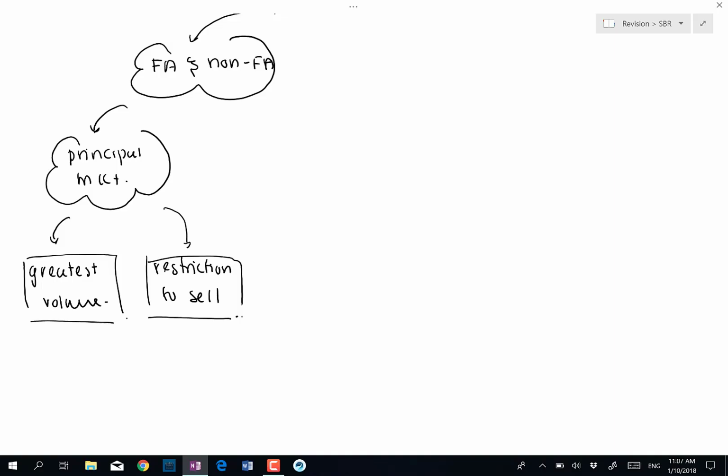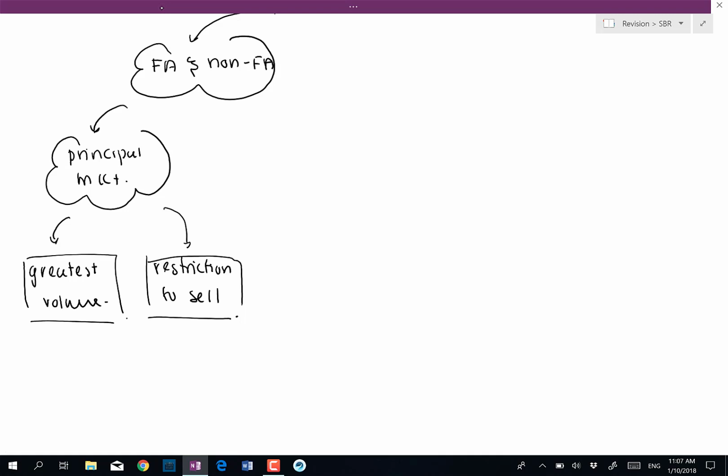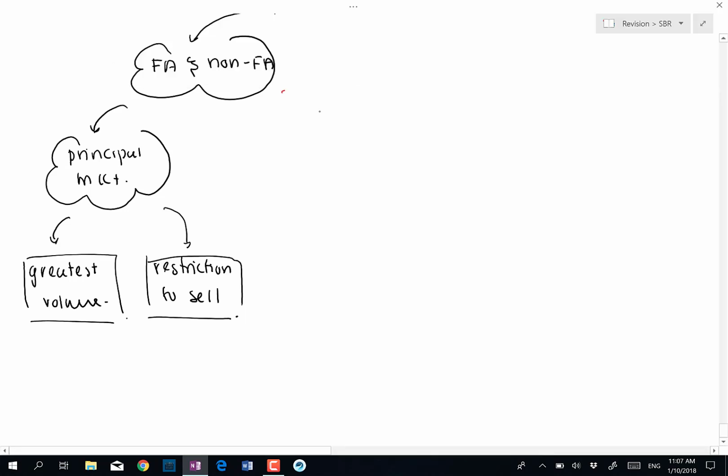Now, what if an entity is unable to determine the principal market? What if there is no principal market? If there is no principal market, IFRS 13 requires the use of the most advantageous market.